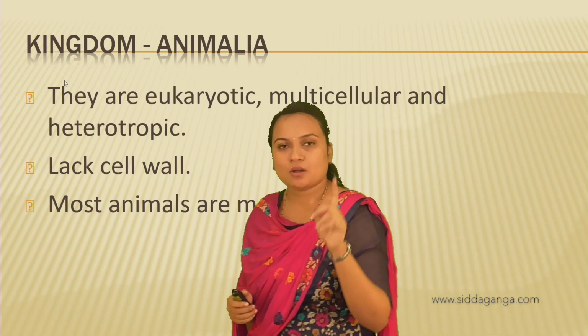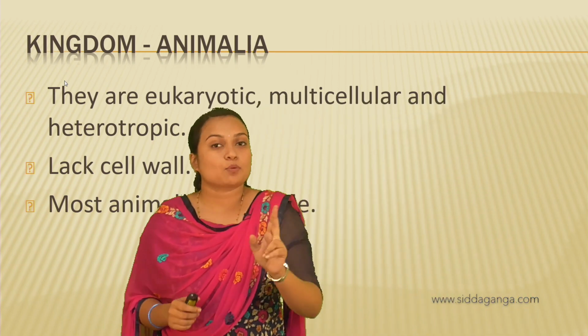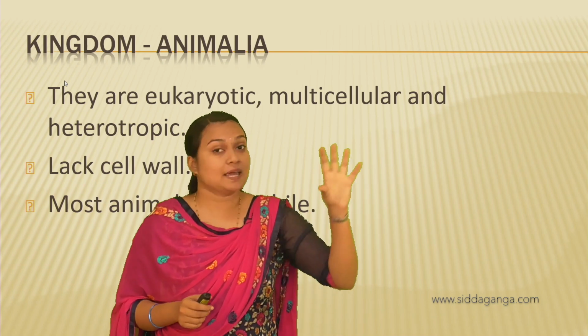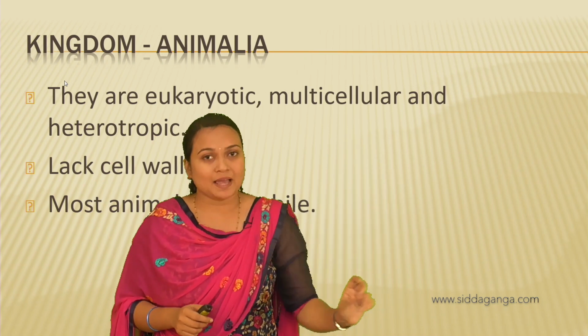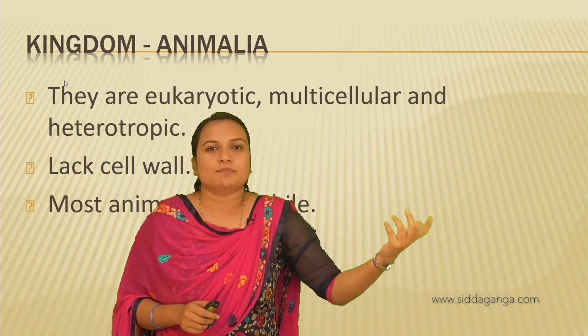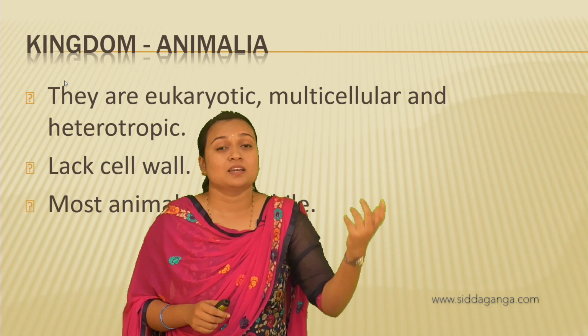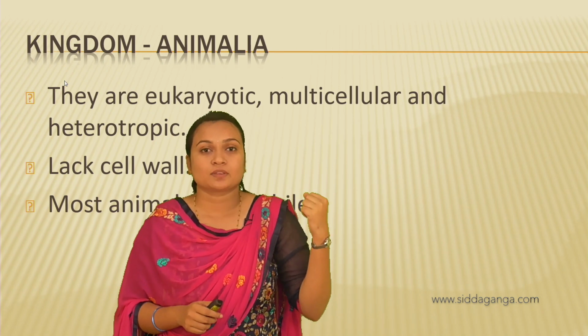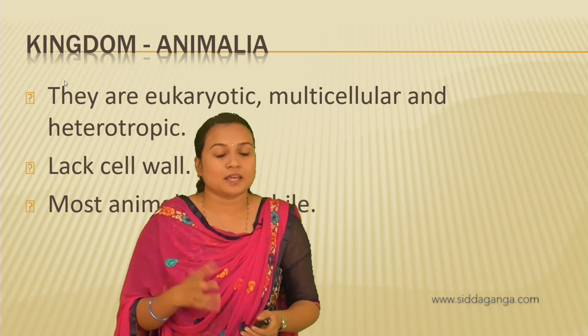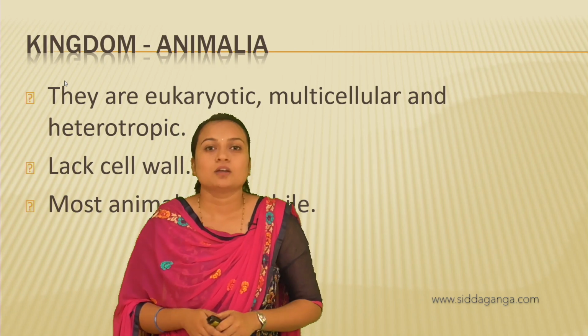Heterotrophic, you must note that, because in plants there is chlorophyll, whether in certain body parts like the stem or leaf, chlorophyll is present, right? But in animals, can you find this chlorophyll? No, right?